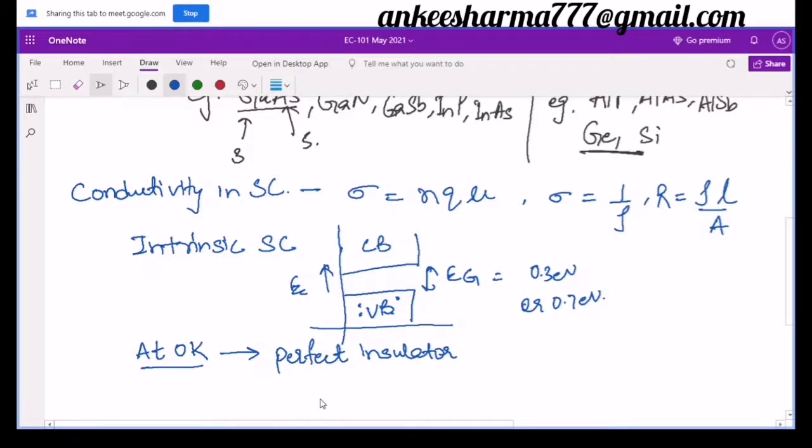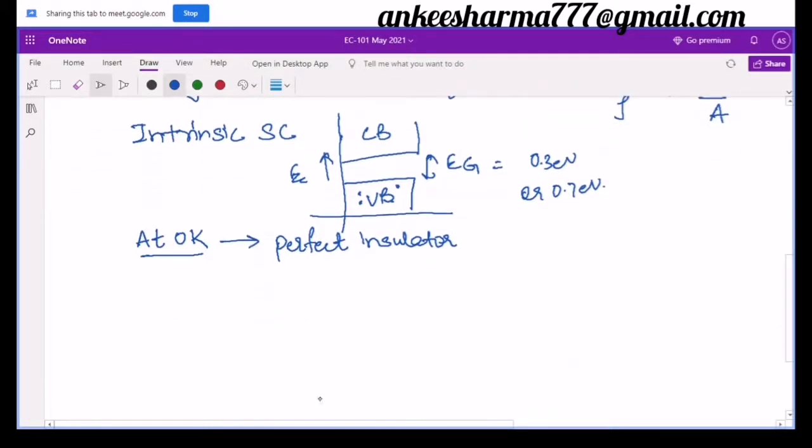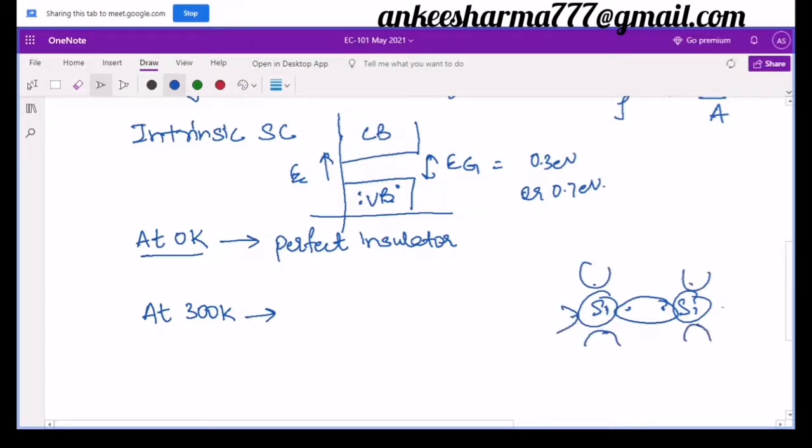But what is going to happen when I increase the energy? For example, let me take room temperature, at 300 Kelvin. The bonds between these electrons start breaking. These covalent bonds, which I explained in the last class, that there is one silicon atom, there is another silicon atom, and between them there are covalent bonds, or simply the crystal structure. The crystal structure is based on these bonds. If these bonds are not there, the crystal structure will not exist.